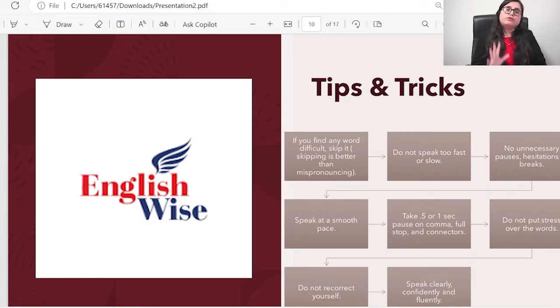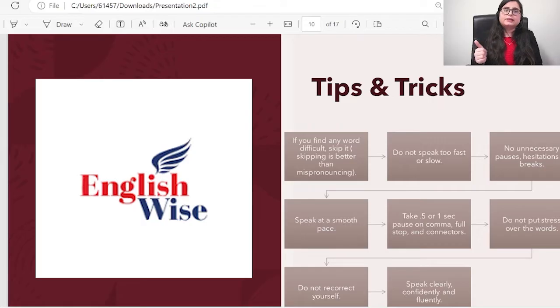First thing, if you find any word difficult, make sure you skip it. When you are doing your preparation time, I told you to do your mouth reading. While doing mouth reading, you will definitely come across an unfamiliar word. So it is better to skip it than to mispronounce it. If you mispronounce it, you won't be getting any points in your speaking section.